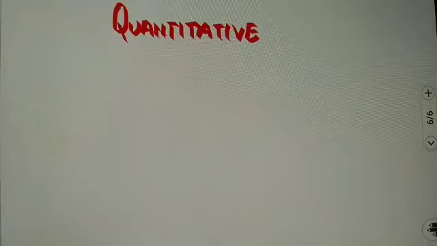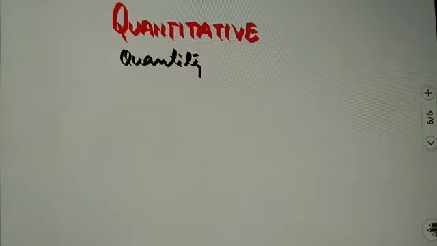Next we have quantitative, which tells about the quantity but not number.